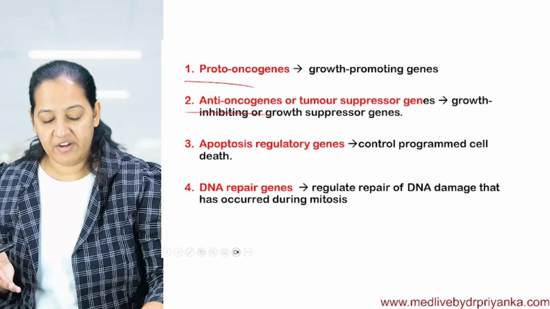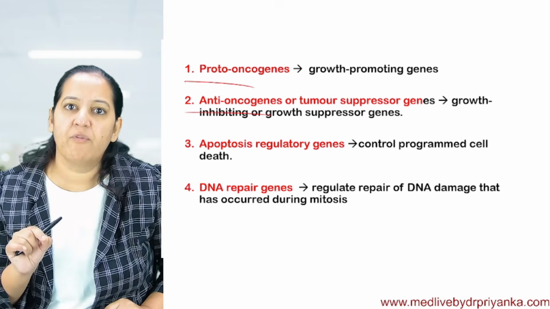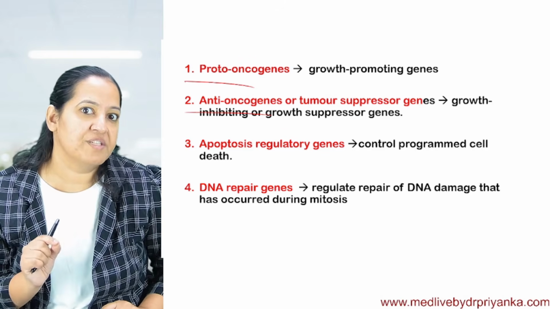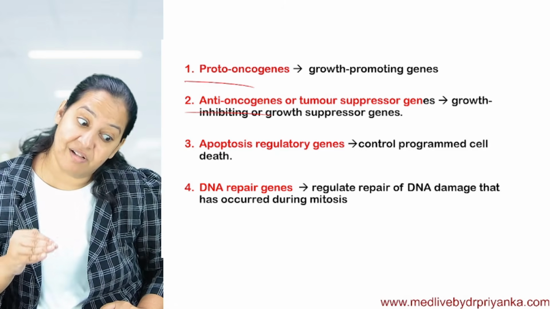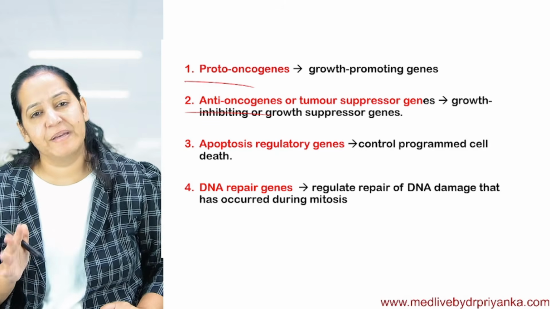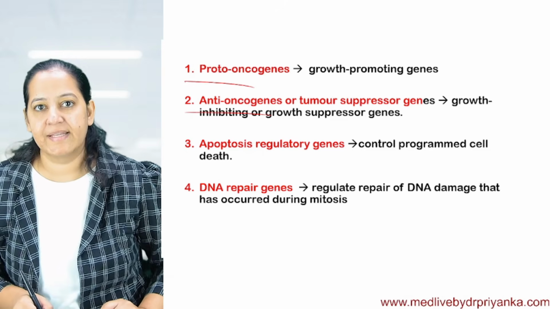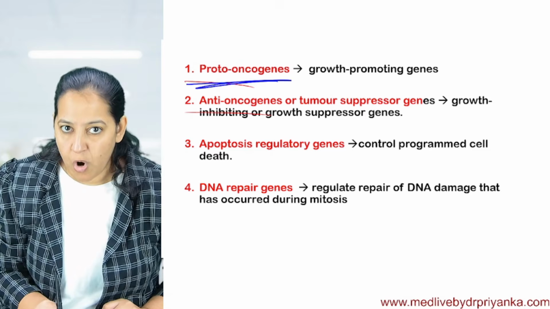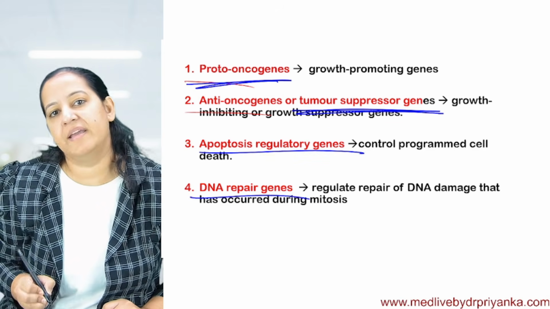What are those genetic regulators? These are genes. Tell me the cancer at genetic level. Tell me the gene which is involved in causing cancer. Tell me the exact mutation which is happening and causes cancer. So tell me cancer at molecular level, genetic level, mutational level. That is my next topic, molecular basis of cancer. There are four genetic regulators of cancer: proto-oncogene, tumor suppressor gene, apoptosis regulating gene, and DNA repair gene.